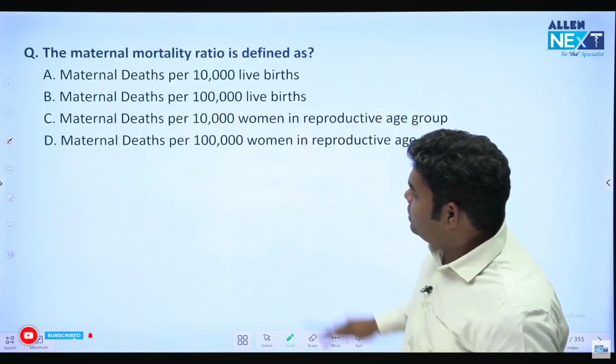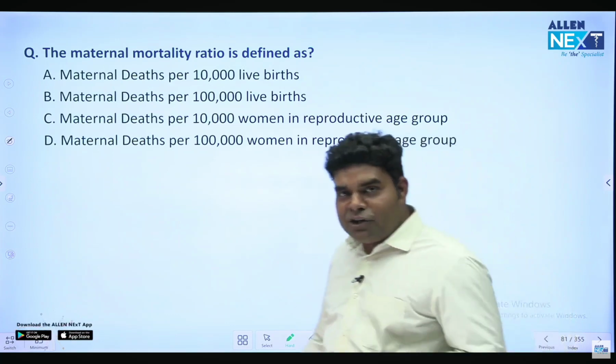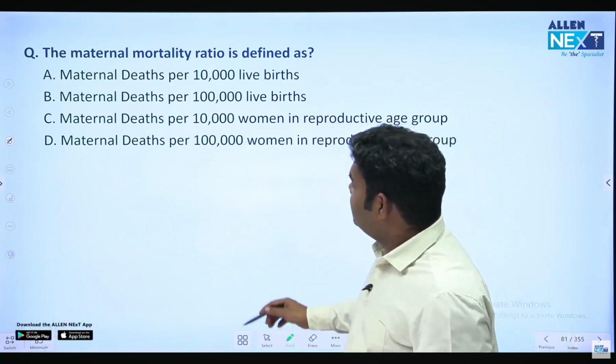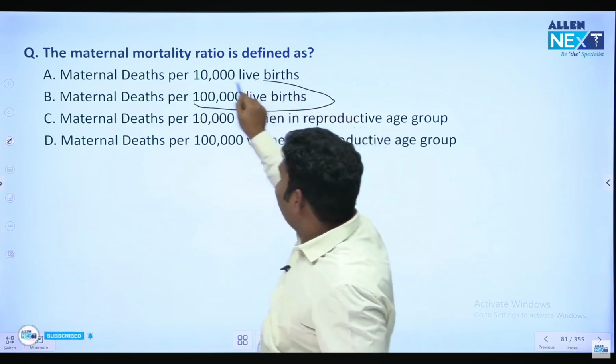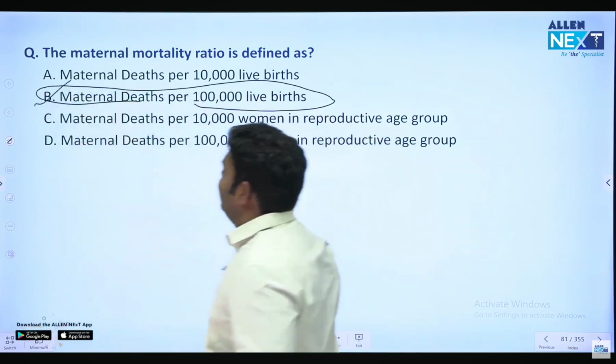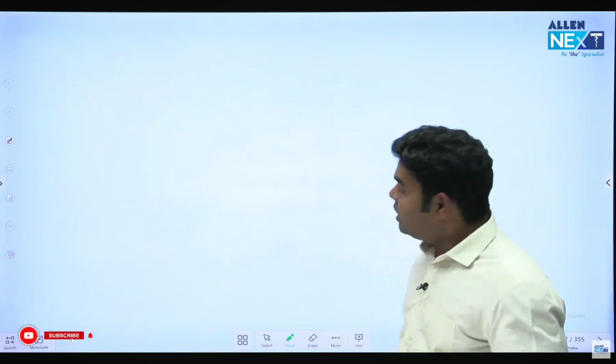Now coming to the next question, we have already discussed it. Maternal mortality ratio. What is that? Maternal death per 1 lakh live birth. Oh, I should have asked it from you. This is the maternal mortality ratio. It has nothing to do with the reproductive age group female. It is per 1 lakh live births.